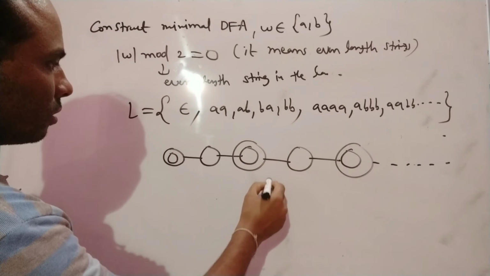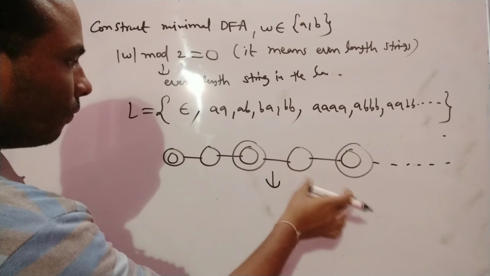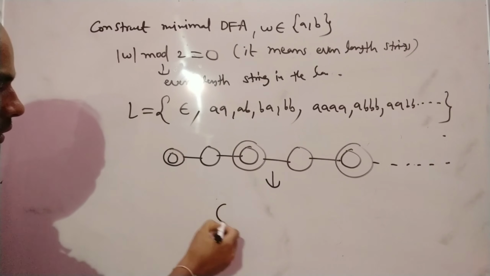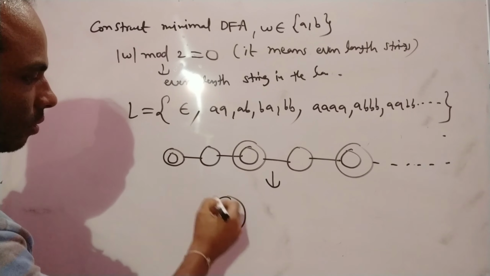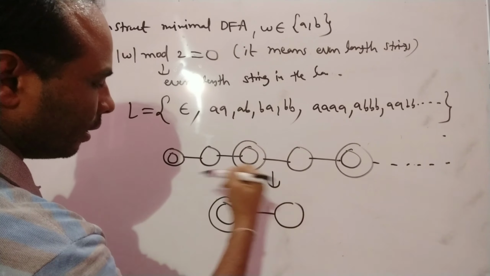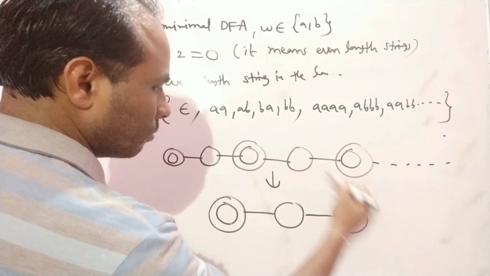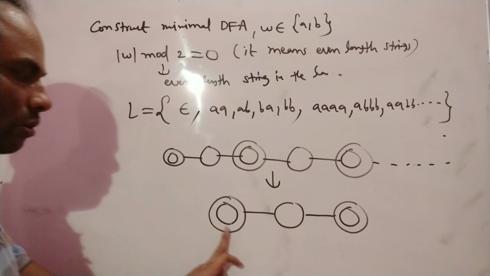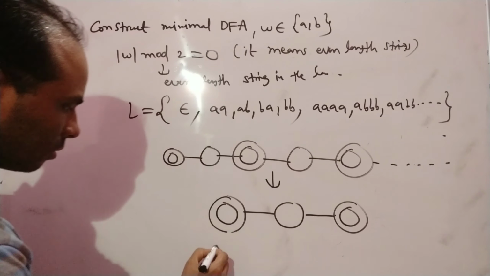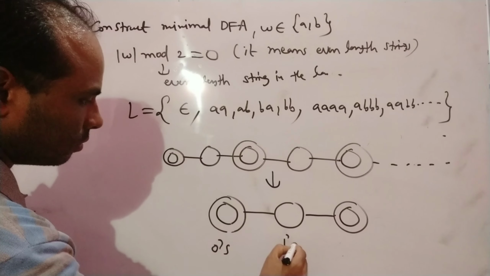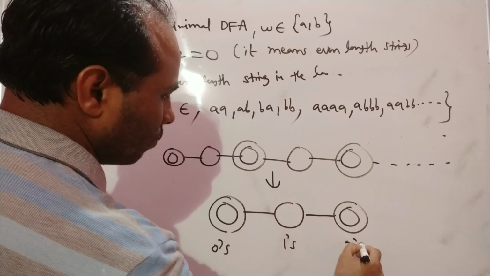I can change this particular DFA in some other way. I am starting from here, 0 length, then length 1, then length 2. I am accepting here 0 length, this is 0 length, this is 1, this is 2.